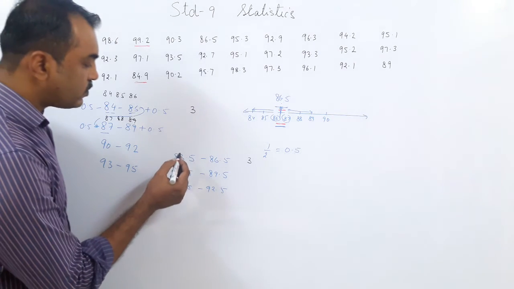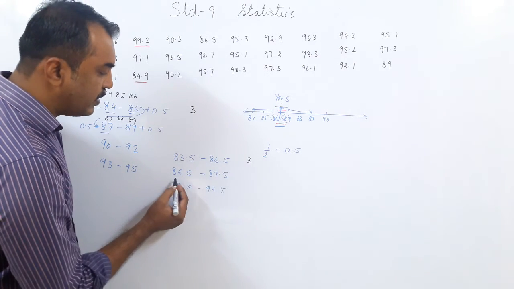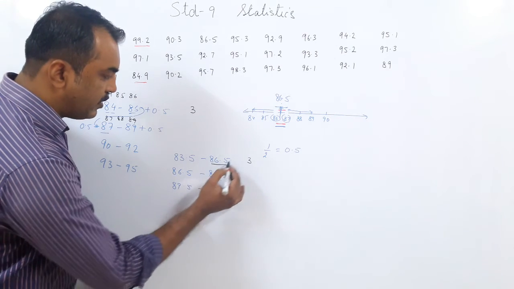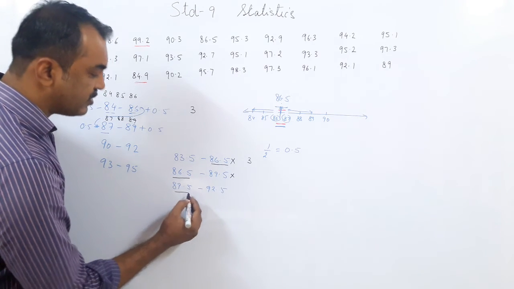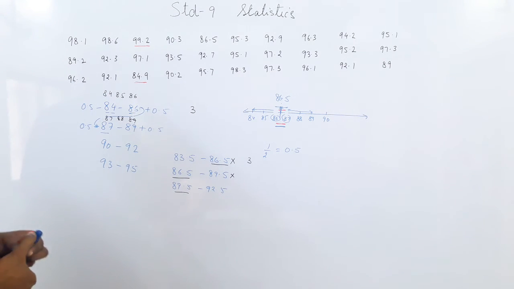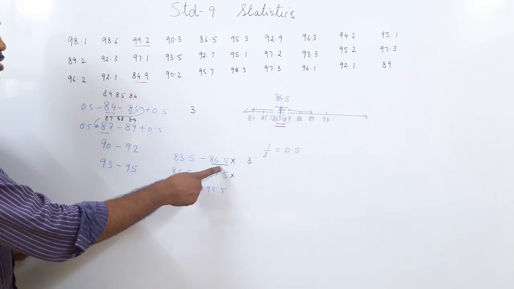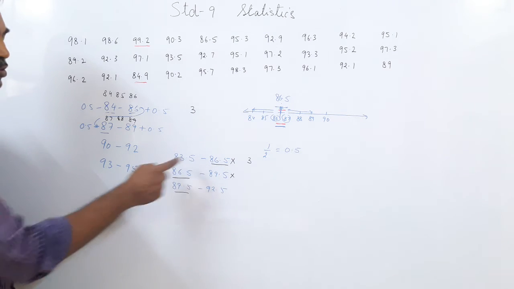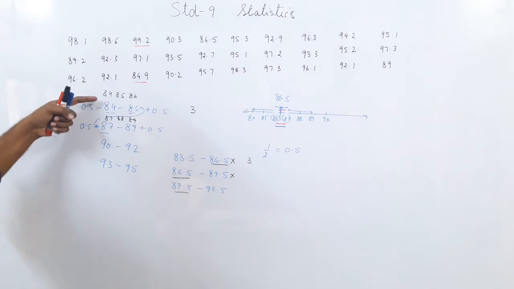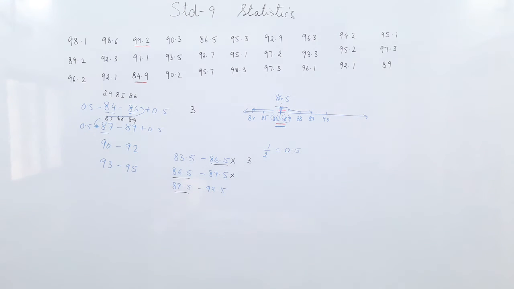But here you will count from 83.5 to 86.5. But 86.5 is not taken here. 86.5 is taken in the next class. Similarly, 89.5 is not taken here, it is taken in the next class. So the class length still remains 3. We have not changed the class length, have we? Because here 86.5 was not counted. Here 86 was counted. So 84, 85, 86, the class length was 3, and here also the class length has remained 3. So this is how we make a discontinuous class into a continuous class. This is a very, very important step. You have to understand how to change a discontinuous class into a continuous class.